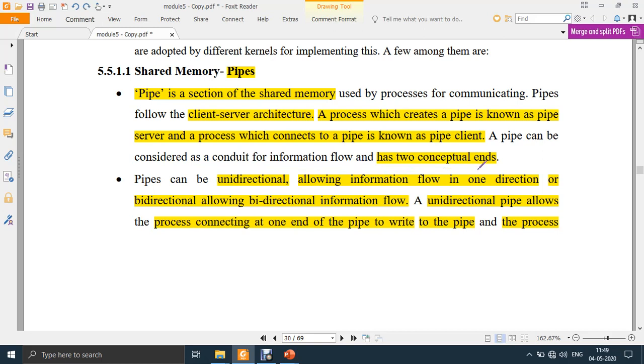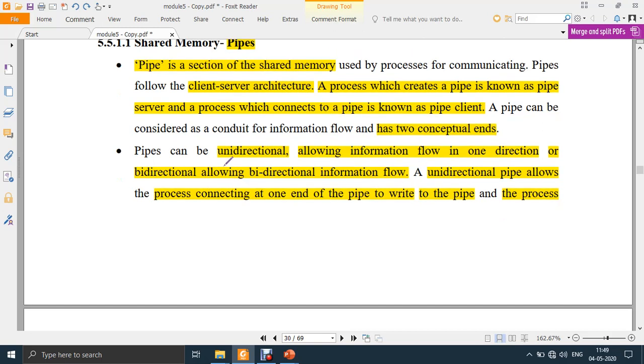So the pipe has two ends. At one end there will be a server and at the other end there will be a client. That is why it has two ends. It is similar to the normal pipes that you use in your day-to-day life.